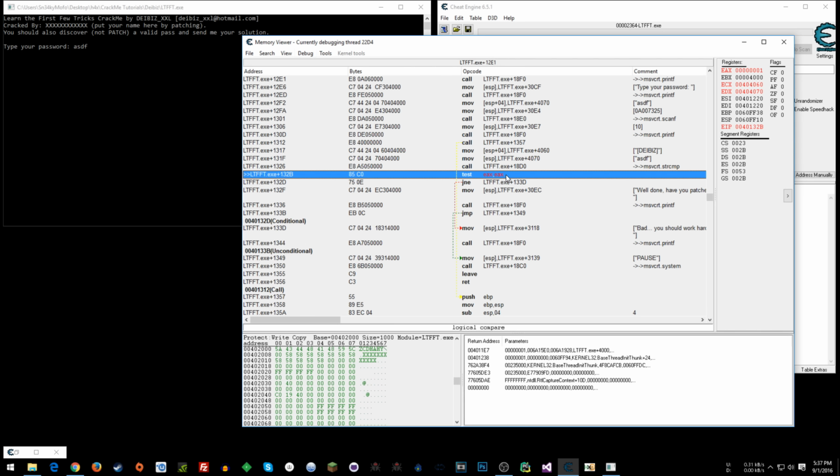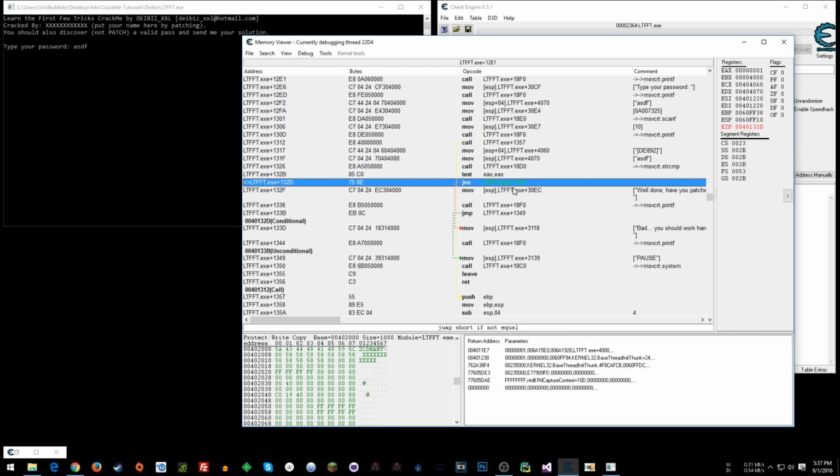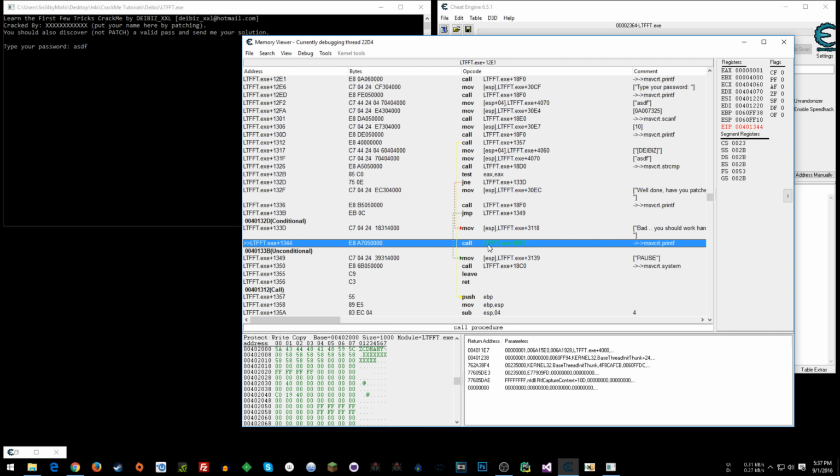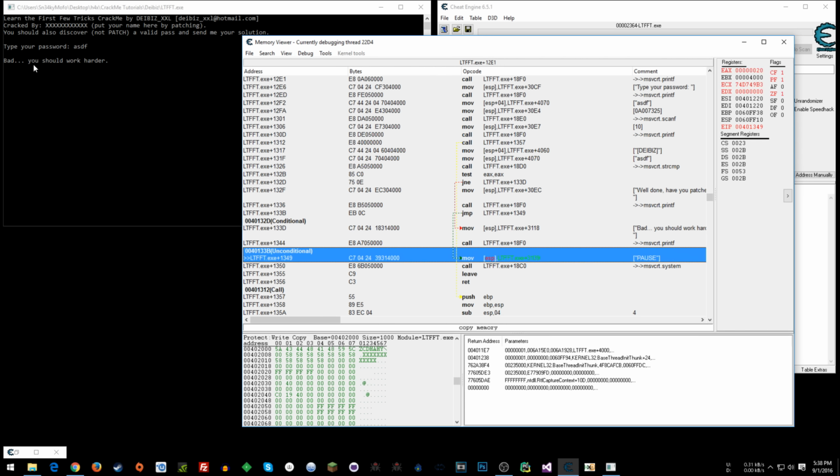And then we'll hit F7, and then we know that we have our gobbledygook and then the good password. So this jump if not equal should happen when we hit F7. Yes, it does. Bad, you should work harder. We jump to this call. All right, I'm going to step over this call, or we don't jump to the call, we move to the call. And then after this executes, we should see it pop up on the screen here. Boom, there it is. Bad, you should work harder.